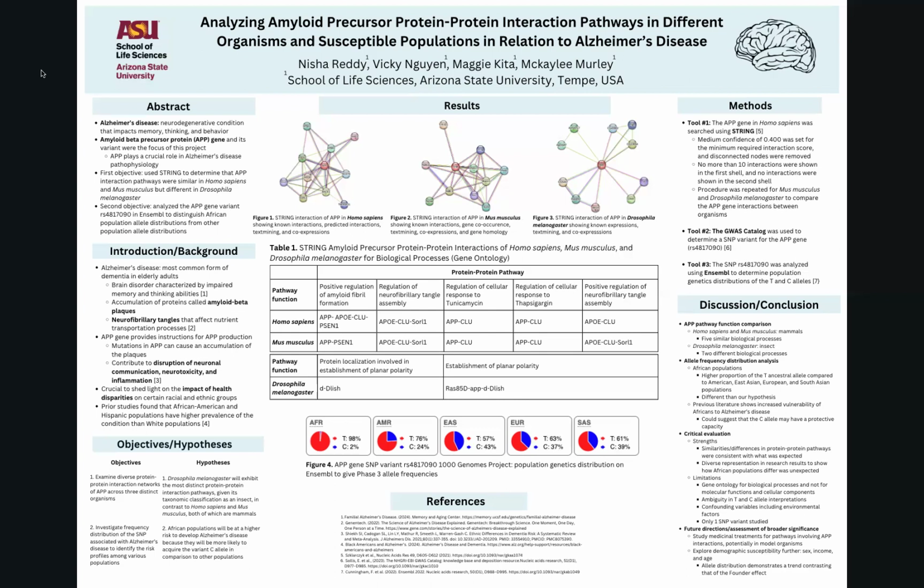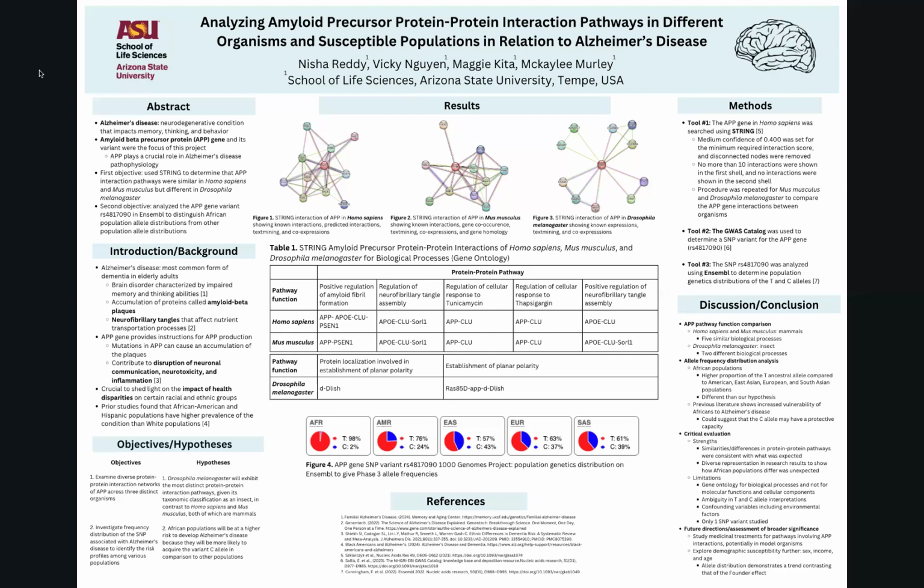To conduct our research, we came up with two main objectives. Our first objective is to examine diverse protein-to-protein interaction networks of APP across three distinct organisms. They are Homo sapiens, which are humans, Mus musculus, which is mice, and Drosophila melanogaster, which is the fruit fly. Our second objective is to investigate frequency distribution of the SNP associated with Alzheimer's disease to identify the risk profiles among various populations. We also came up with two hypotheses.